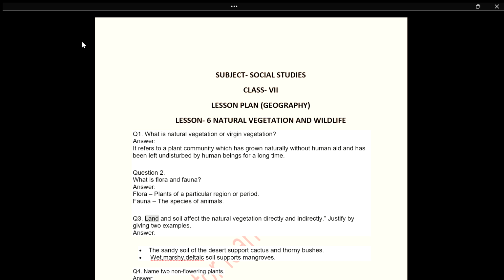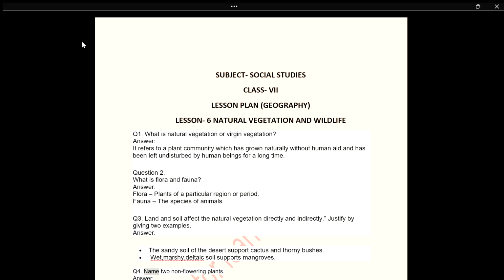Q3. Land and soil affect the natural vegetation directly and indirectly. Justify by giving 2 examples. Answer. The sandy soil of the desert supports cactus and thorny bushes. Wet marshy deltaic soil supports mangroves.